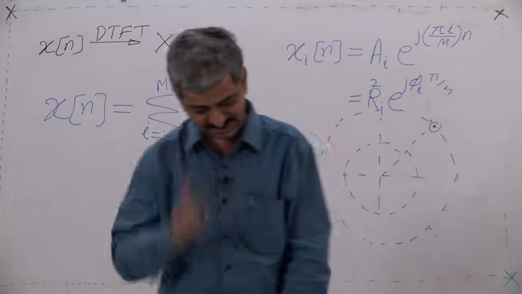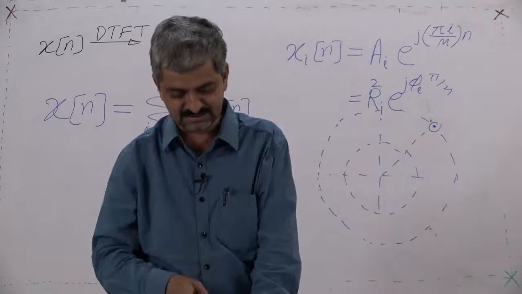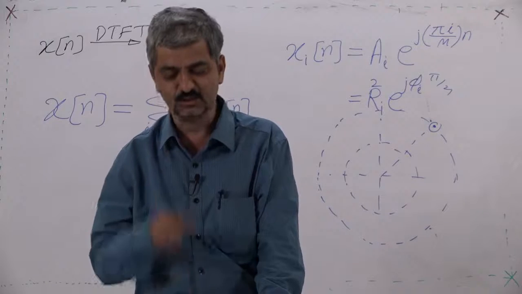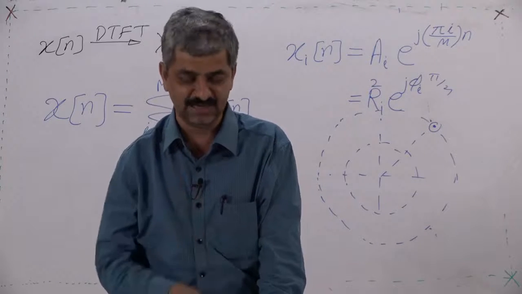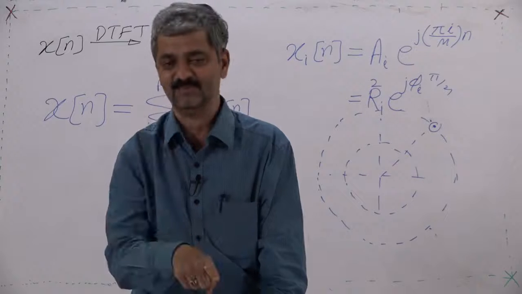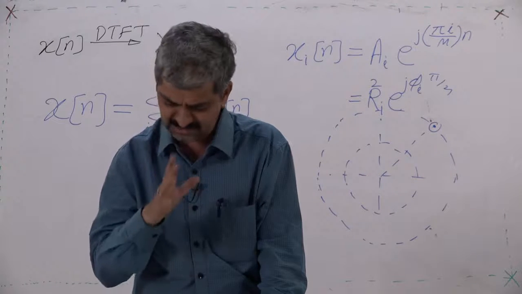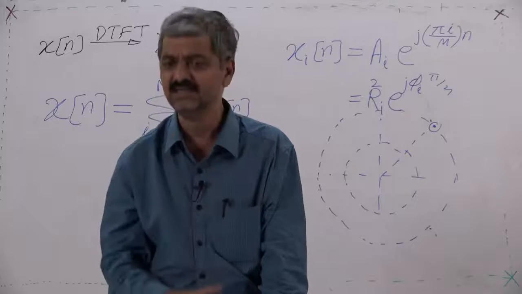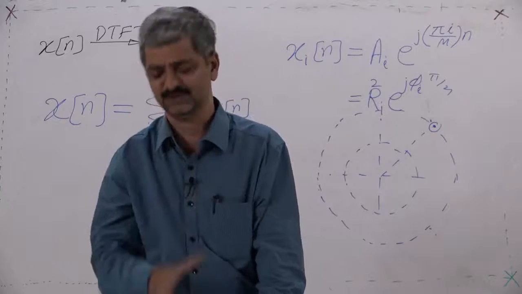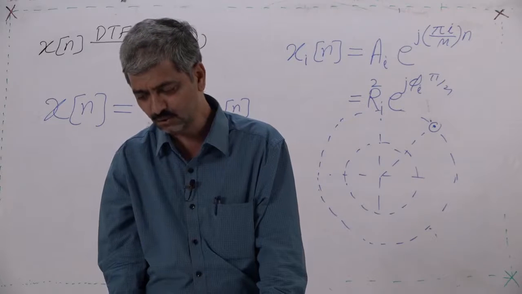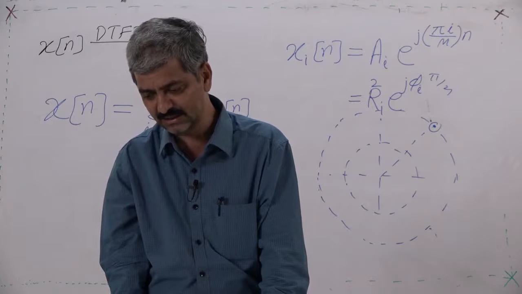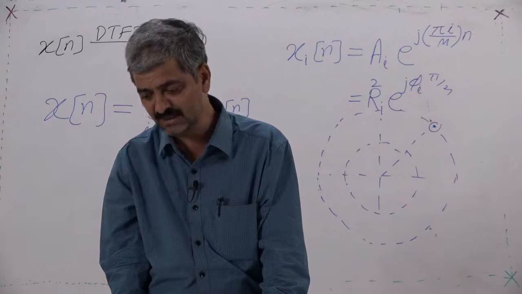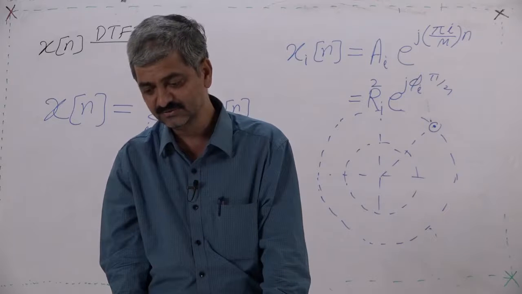So, I am claiming that any given sequence is a weighted sum of rotating points rotating at different angular speeds. Weighted sum and integration are two very fundamental things in discrete time and continuous time.